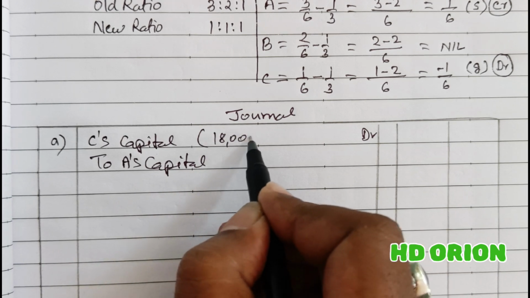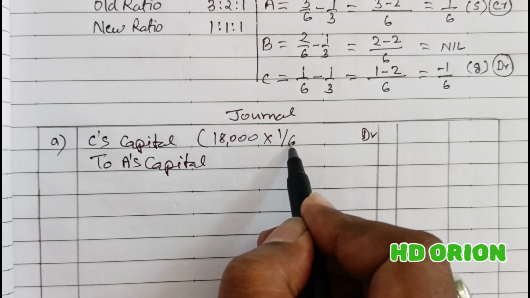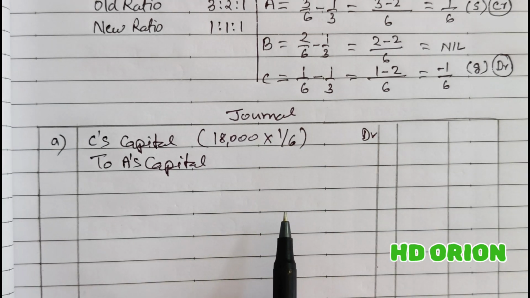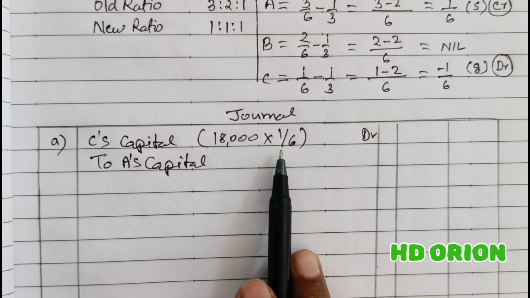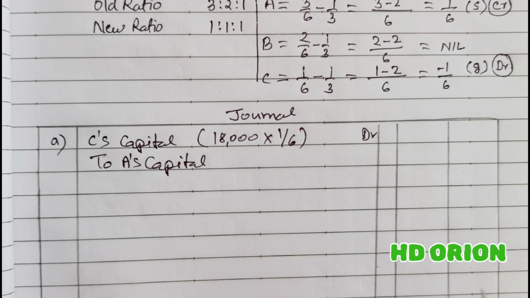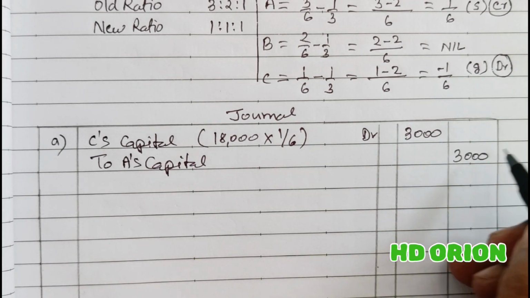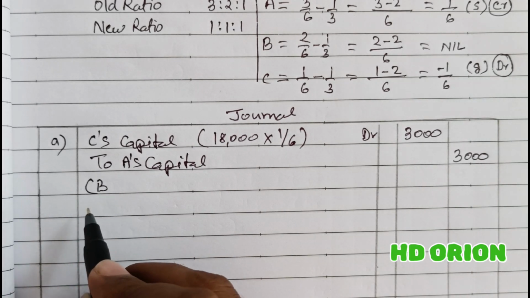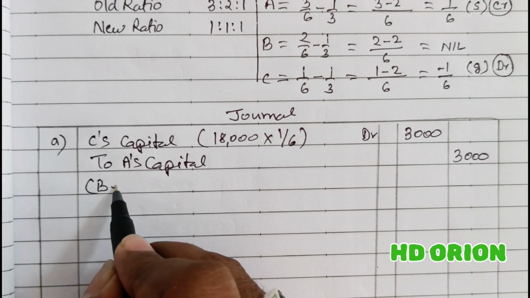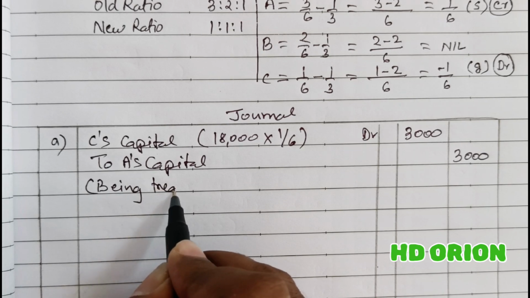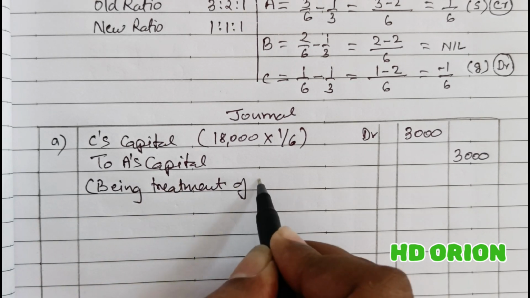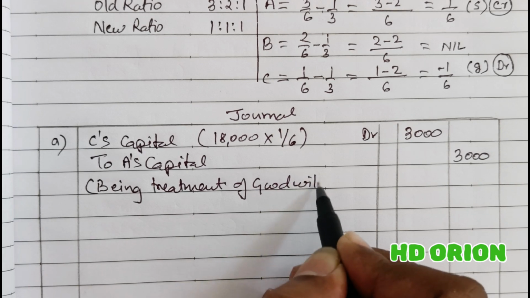So 18,000 multiplied by 1 by 6, because this is the change in the profit sharing ratio. It means C is getting 1 by 6th of the total profit of the firm, and therefore C is gaining. So C's capital account will be debited by rupees 3,000, and the same amount here, because the gain and sacrifice are same. Being treatment of goodwill.